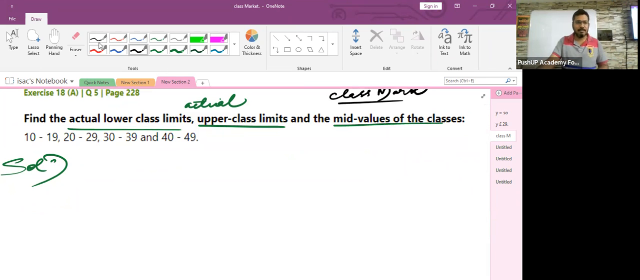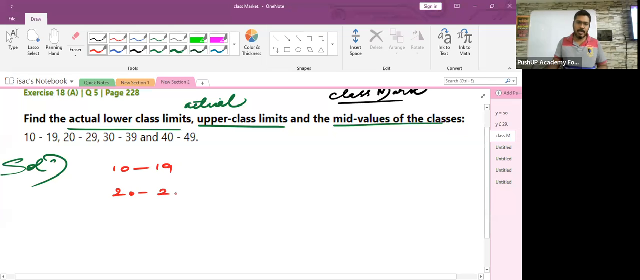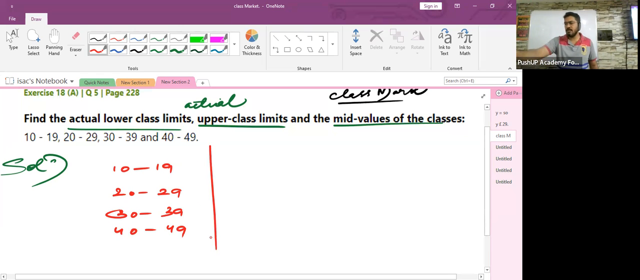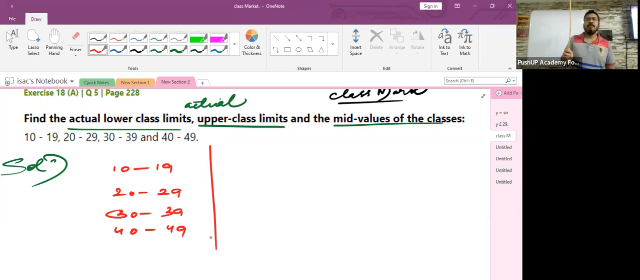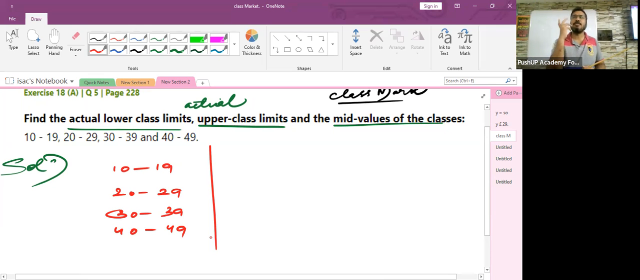Now I will ask you multiple questions, you wait. So these are the class intervals given: 10 to 19, 20 to 29, then 30 to 39, and then 40 to 49. They are asking you to find the actual lower and the actual upper limits. My first question goes to Hemant. What was the situation in which I taught you the concept of actual lower limit and actual upper limit?